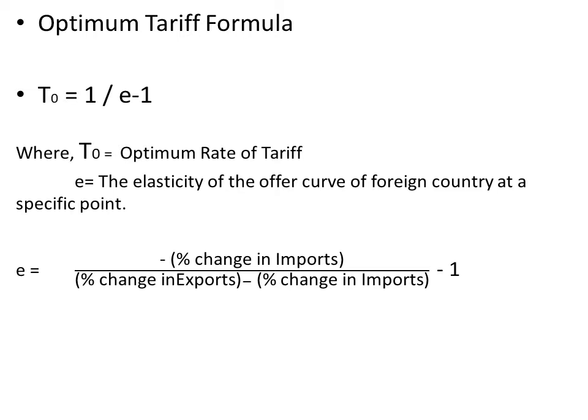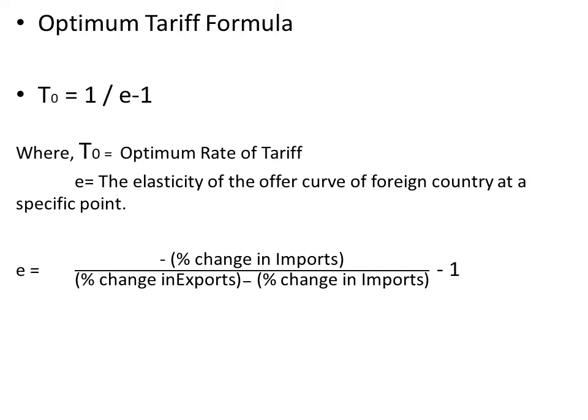The coefficient E, or elasticity of the offer curve, can be measured as equal to minus percentage change in imports divided by percentage change in exports minus percentage change in imports, all minus 1.